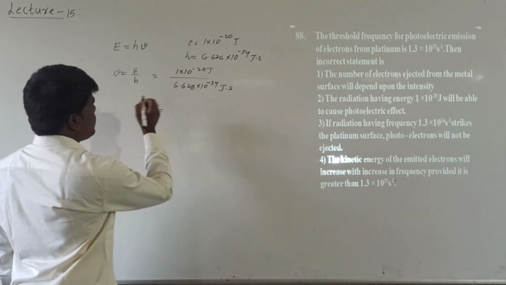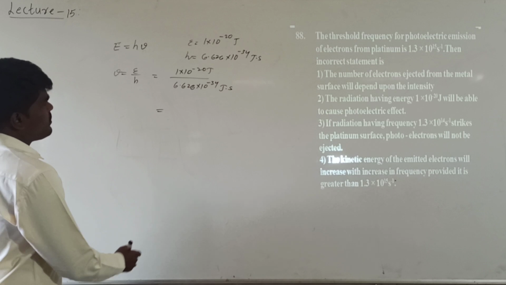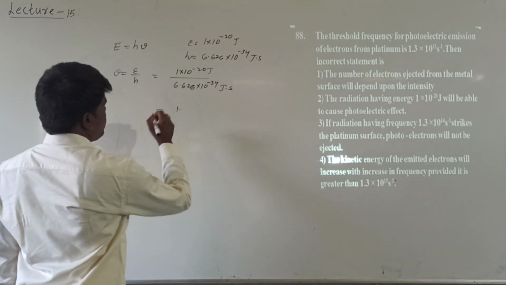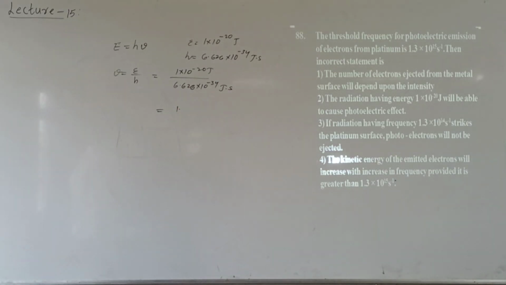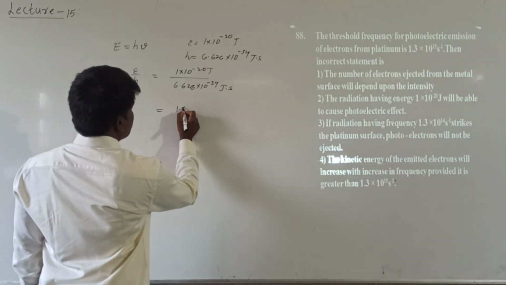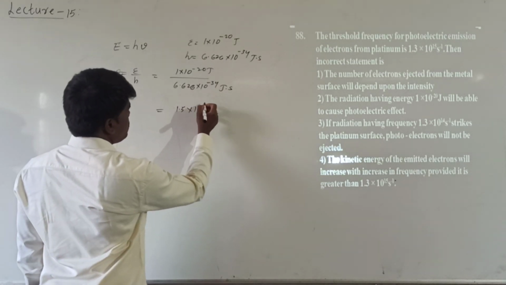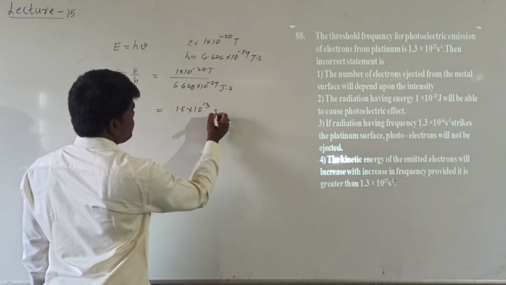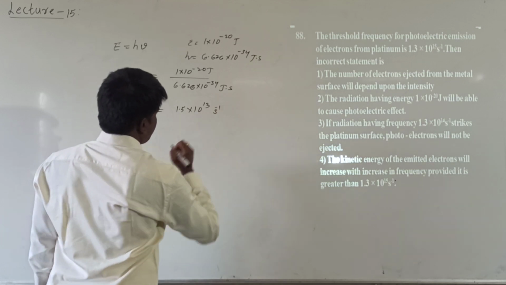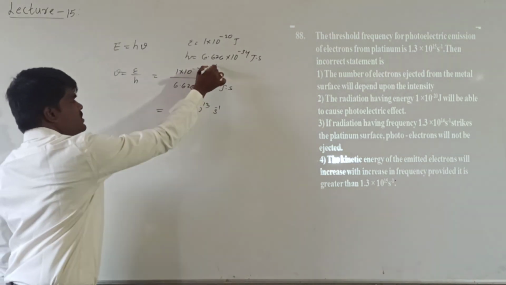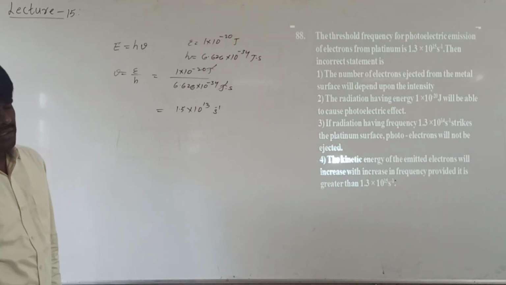On simplifying this, it comes to around 1.5 into 10 power 30 per second. Here joules get cancelled and we remain with second inverse.